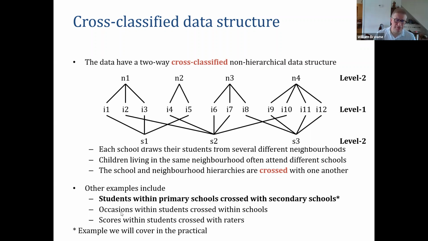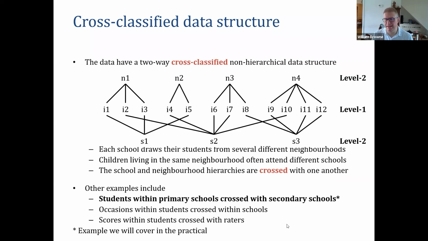We can also, in a similar context, maybe take records of children at different time points. Maybe we have information on different exams, one every year. In this scenario, those exam marks will be nested within students and they will be nested within schools, but some children will swap schools during their career. So again, there'll be crossing going on there.